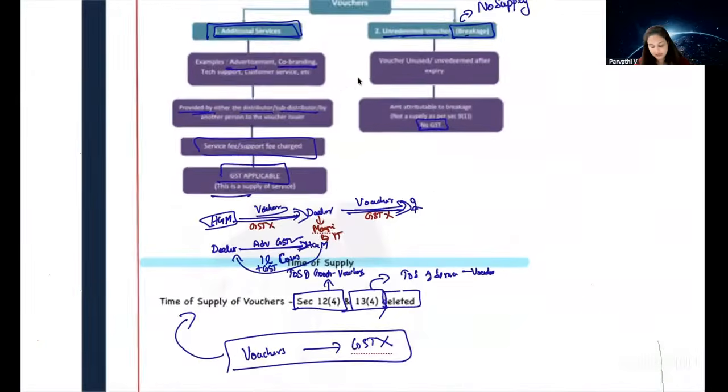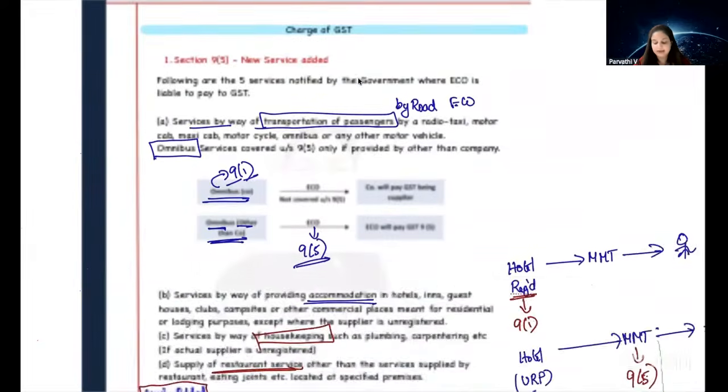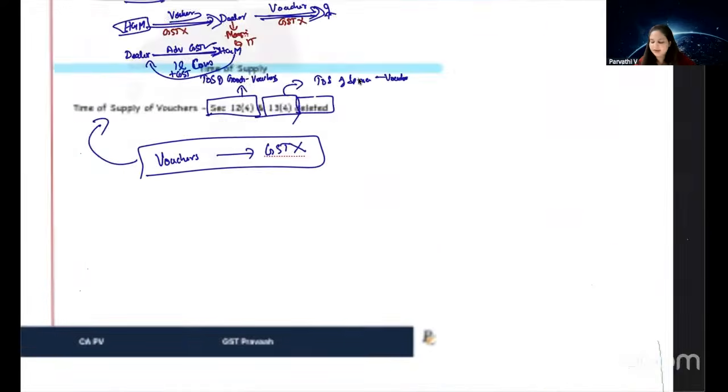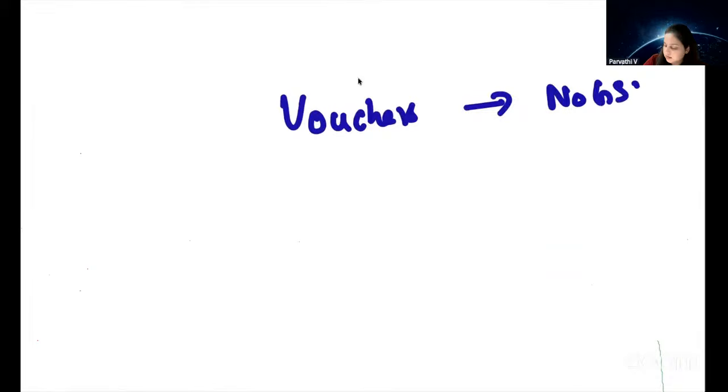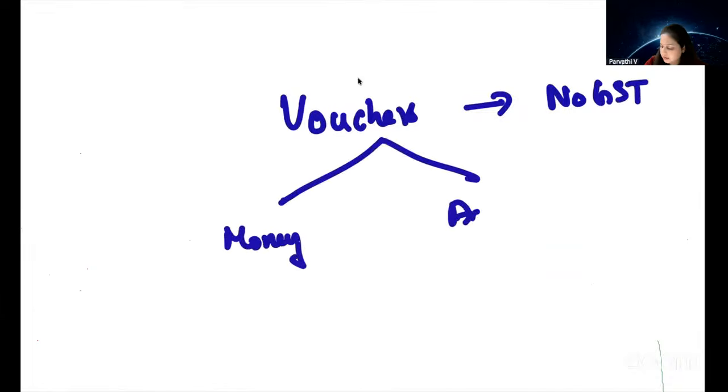Okay, so that is our next amendment in the supply chapter. What was the amendment that we learned? We learned vouchers, no GST, because a voucher is either money or actionable claim. In both cases, GST is not applicable.